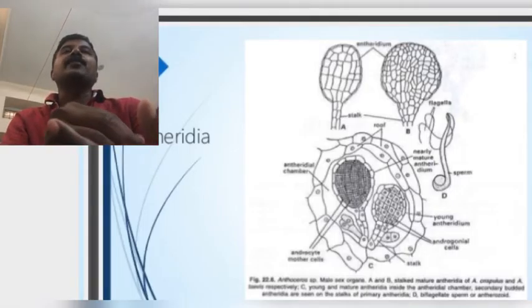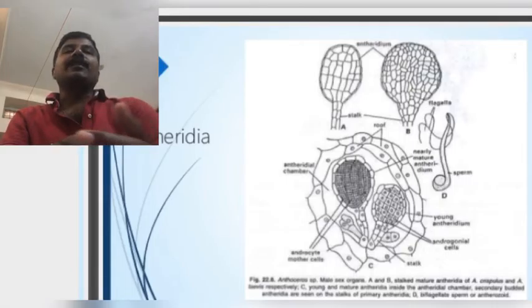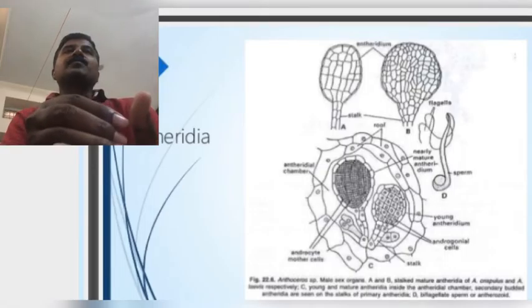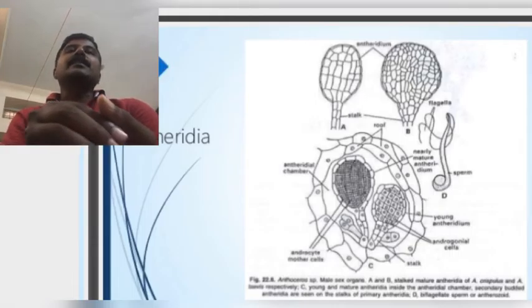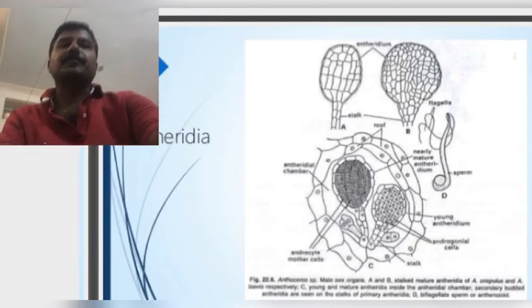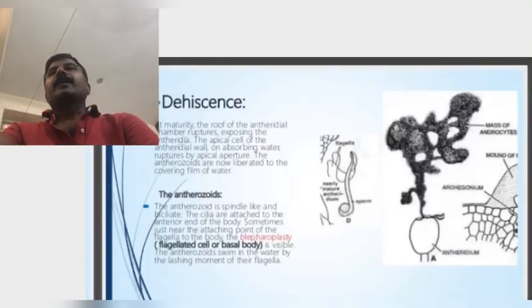Okay. Next we see the dehiscence of the antheridium. This means when the antheridium is mature, the androcytes slowly metamorphose. The androcyte cells complete metamorphosis as antherozoids. When the antherozoids form in the antheridium, this type of antheridium is a matured antheridium.